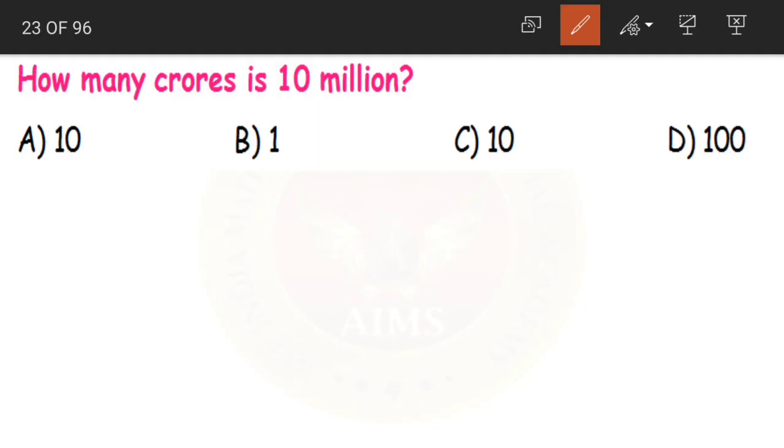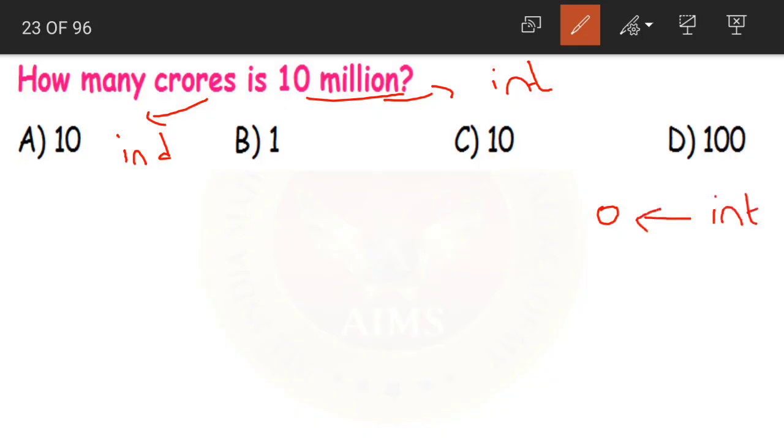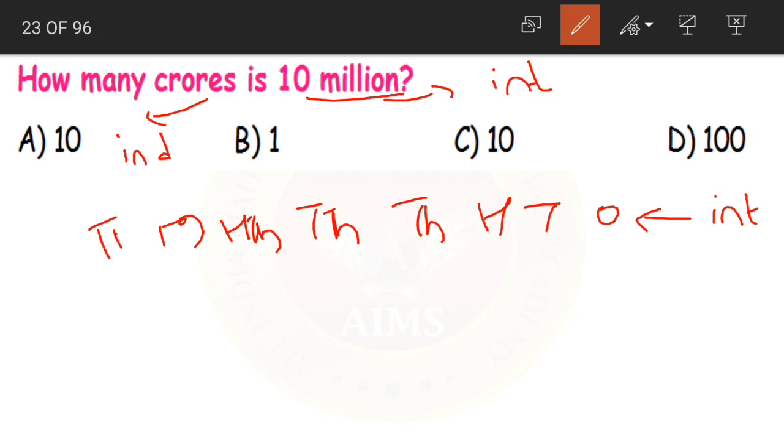See children, the easy way to solve this is to first write both systems. 10 million is from the international system and crores is from the Indian system. Yes or no? Yes. So first let us write both. Let us write international first. Ones, tens, hundreds, thousands, 10,000s, 100,000s, millions and 10 millions.